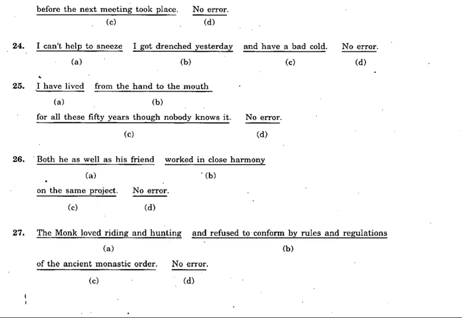Okay, I hope you understood this. You have to find out which preposition you should make use of. So remember the rules. After conform, to should come. Conform to rules and regulations. Then along with both what should come? And. Both should be followed by and. The right idiom is hand to mouth. I can't help sneezing. Help is such a verb. After that, the ing form of the verb should be there, not the infinitive. So it has to be the ing form of the verb, not infinitive. So let's move on to the next question now.